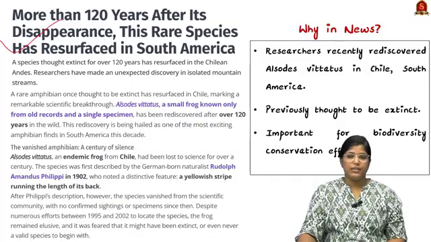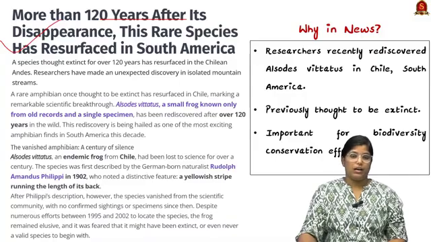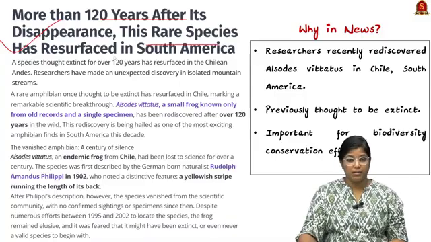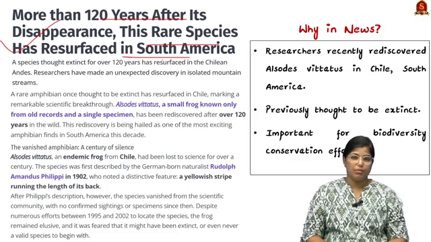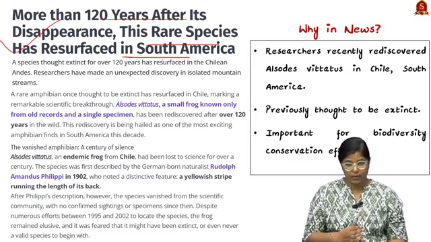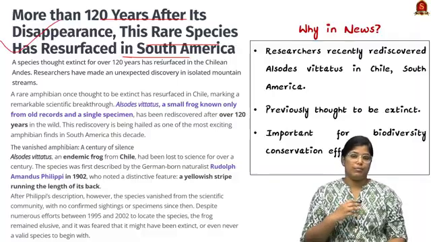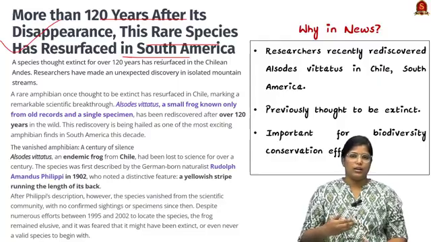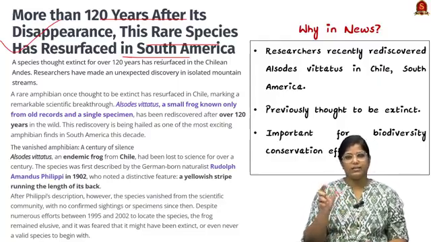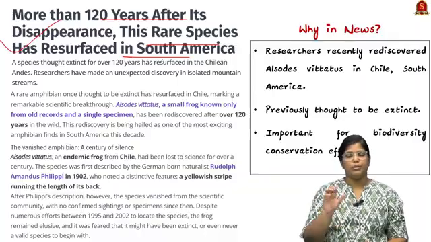As the title itself hints, this article talks about a frog species. After 120 years, this rare species has resurfaced in South America. From the prelims perspective, we have to learn about the characteristics of these frog species, because in the current UPSC pattern, there are a lot of questions that arise from general characteristics of a particular animal or species.